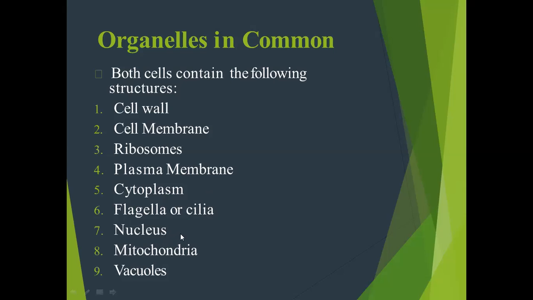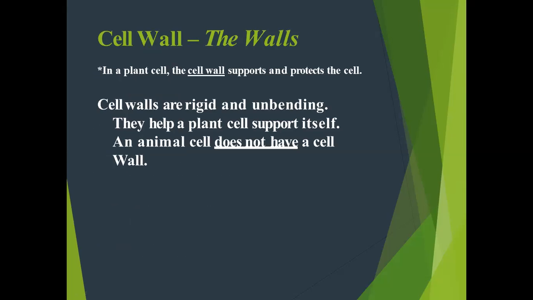Nucleus, where the genetic material are present. This genetic material is hereditary material which transfer from one generation to next generation. And the mitochondria, it is also known as the powerhouse of the cell, and it generates the energy in the form of ATP. Vacuoles, large vacuole are present in the plant cell. In animal cell, small vacuole are present. This vacuole contain lipid, protein, water, and salt.